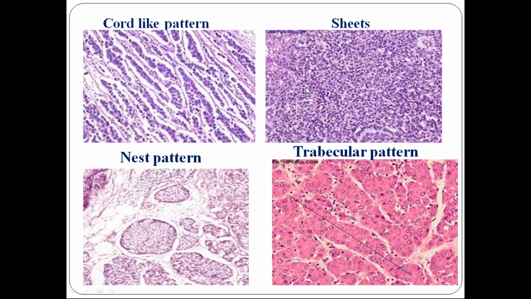Now if there is no pattern at all, and the cells are arranged in one big sheet, full of sheets with no pattern, it's simply called a sheet-like arrangement. Next, the nested pattern. You can see these are clusters of tumor cells, or groups of tumor cells, or islands of tumor cells, all meaning the same. This is the nested pattern. All those are synonyms. Lastly, you have the trabecular pattern.